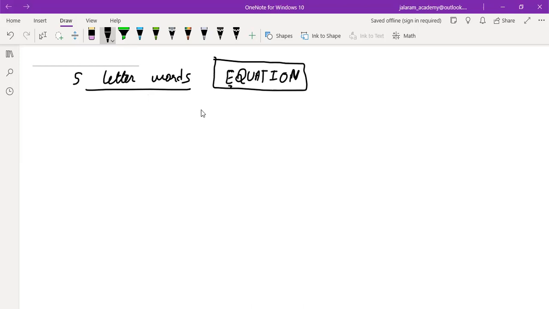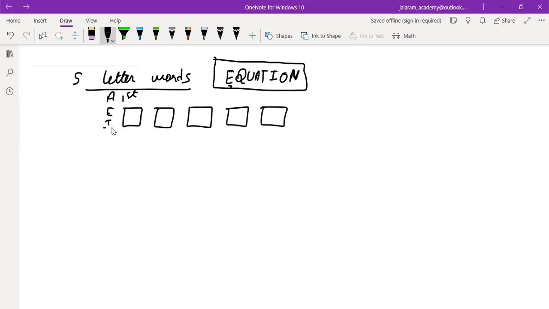So if we start with a vowel, first form the 5 boxes. This is the first letter, then second, third, fourth, and fifth. How many vowels are there? EQUATION contains all 5 vowels: A, E, I, O, U. So how many choices are there to fill the first letter? 5. What must be the first statement?